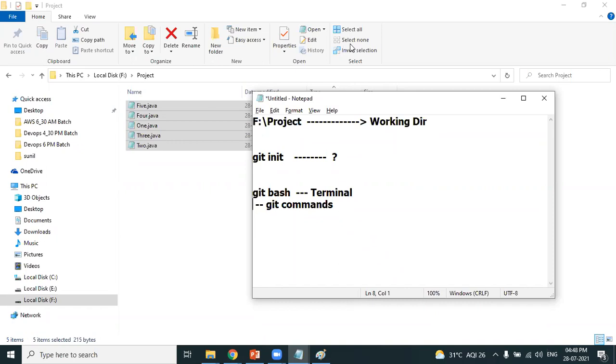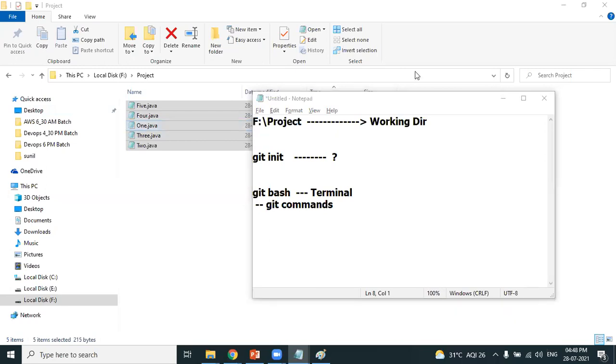So it has multiple advantages. We have used Git Bash, the same terminal which we used for connecting to the instances which we have created on the AWS cloud. The same terminal, we also use to run Git related commands. And the first command I want to run is to convert the folder into a working directory. So how do I run this command?